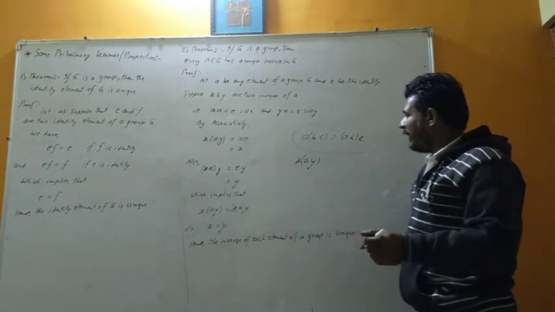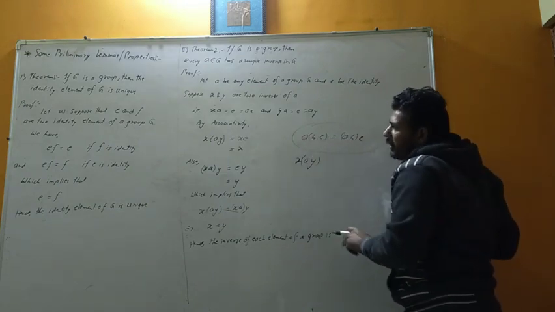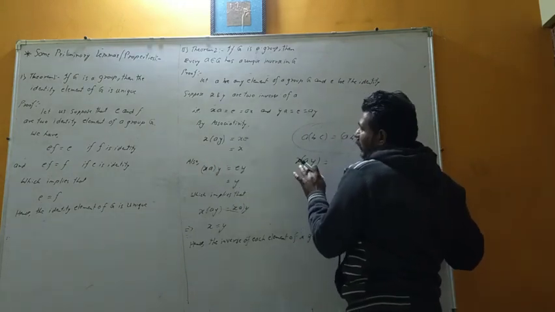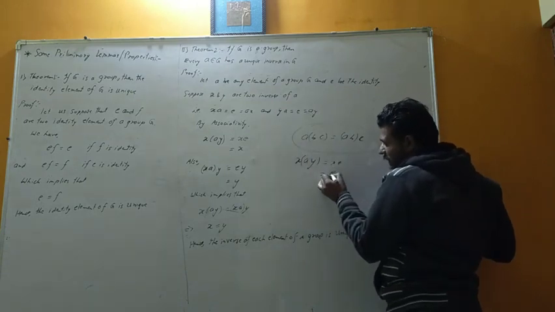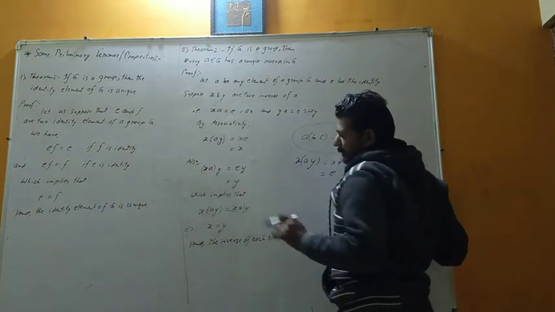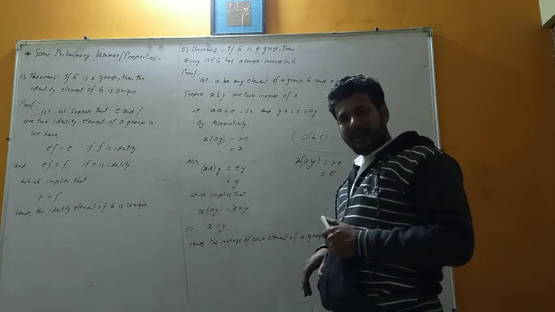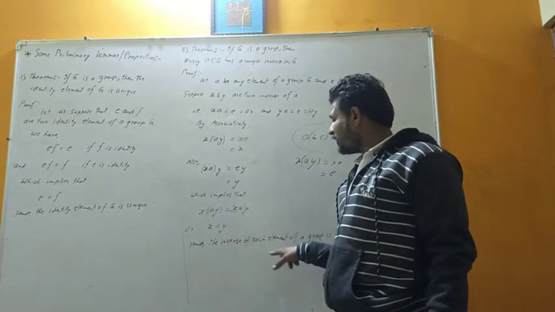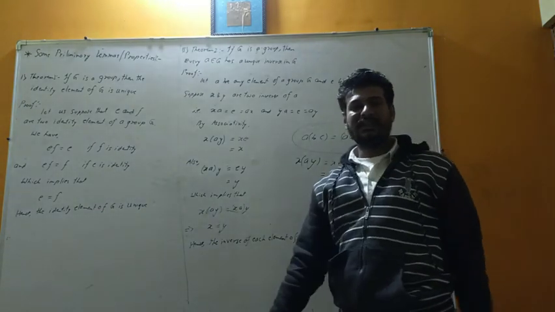By associative property, we have seen that A into B into C is equal to A into B into C. Here we have to think that X into A into Y is equal to, obviously A into Y is E, which implies that X into E is the identity element. Also for X into A into Y, we get Y, which implies that the associative property holds, and which also implies that X is equal to Y, meaning both these two inverses are one and the same. Hence the inverse of each element of a group is unique. Thank you.